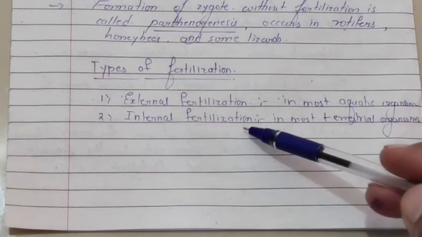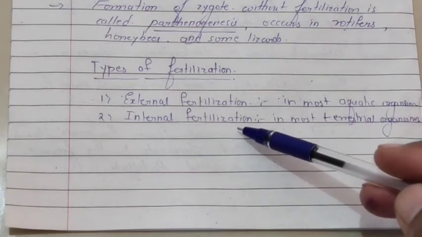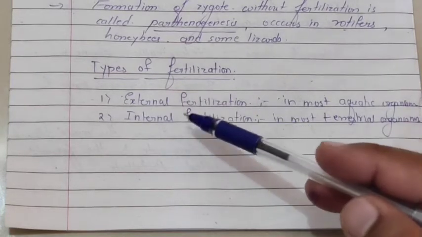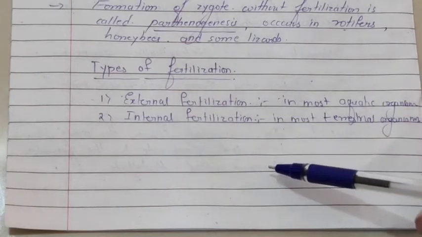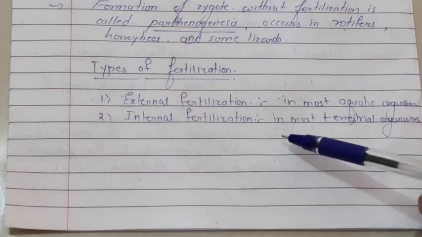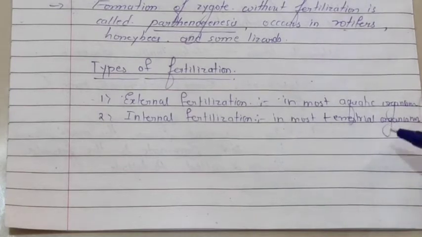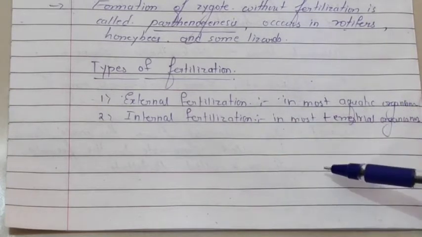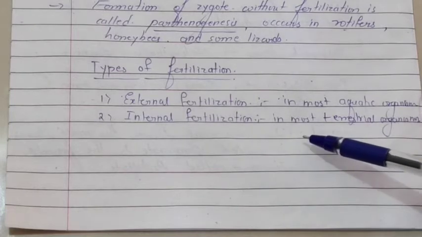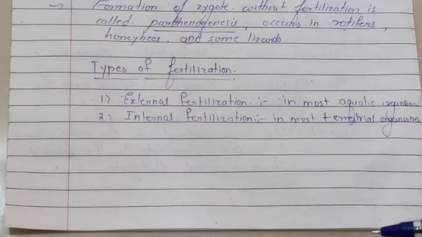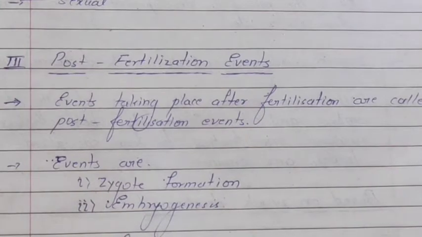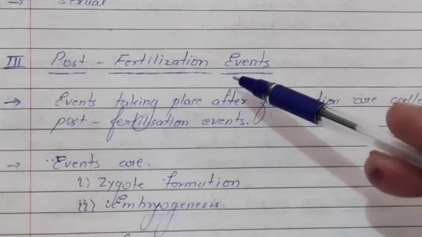Whereas in internal fertilization, the fusion of gametes takes place within the body of the organism. Such type of fertilization is called internal fertilization. It is seen in most terrestrial organisms. In aquatic organisms, external fertilization is seen in most cases, whereas internal fertilization is seen in most terrestrial organisms. Now moving to the last event, that is the post-fertilization event.